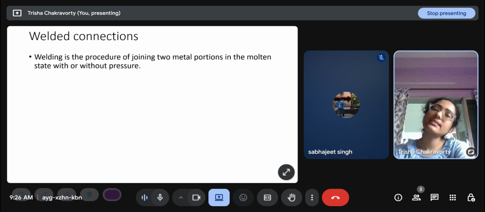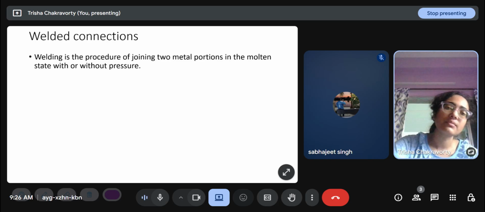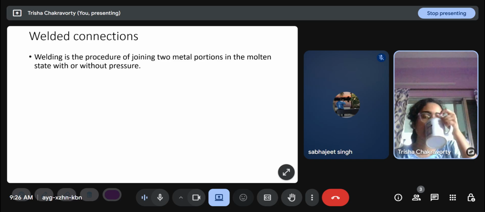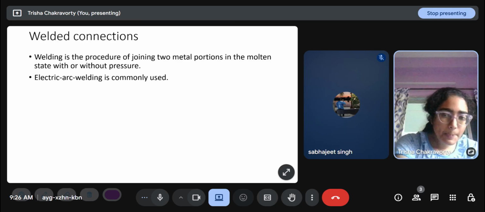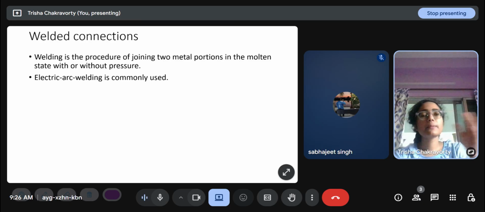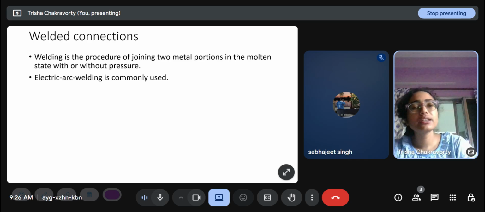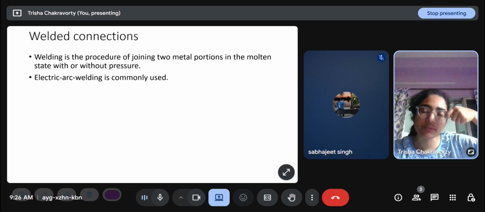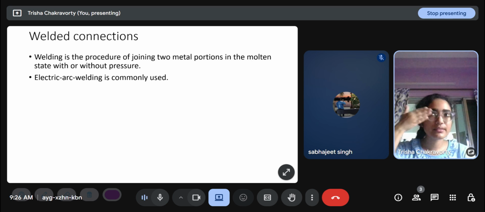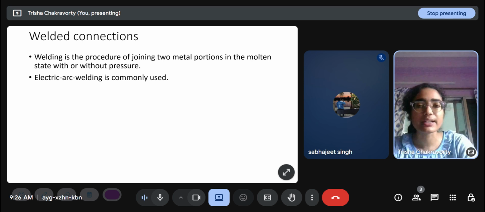Welded connections. Welding is a procedure of joining two metal portions in the molten state, with or without pressure. Electric arc welding is commonly used, which everyone would have seen sometime at construction sites. That sparky thing that people do with some eye protection. That is electric arc welding.